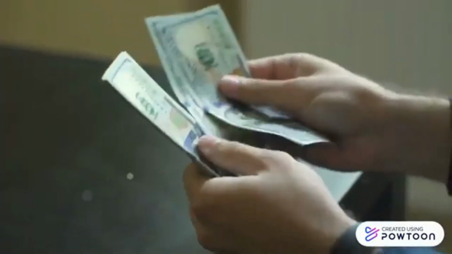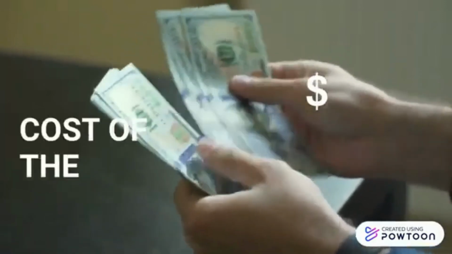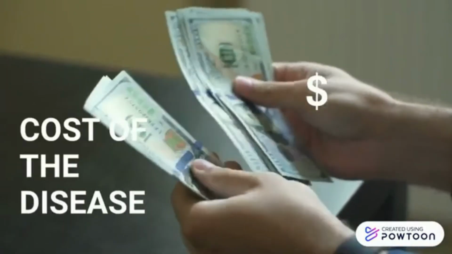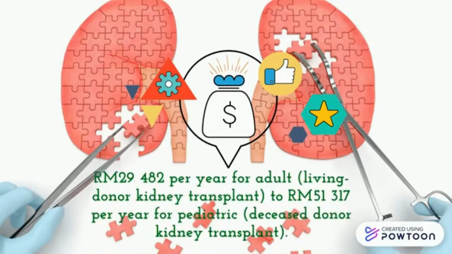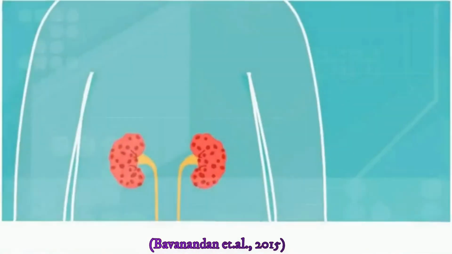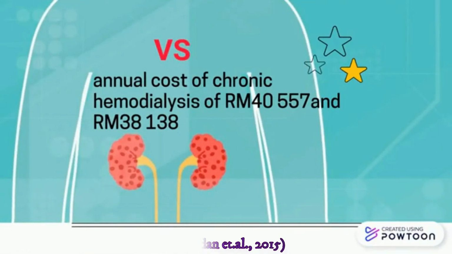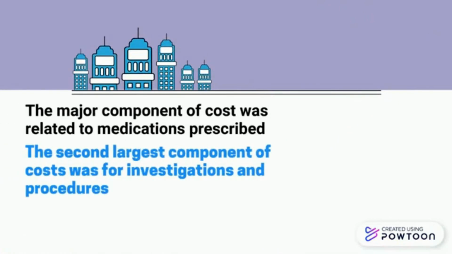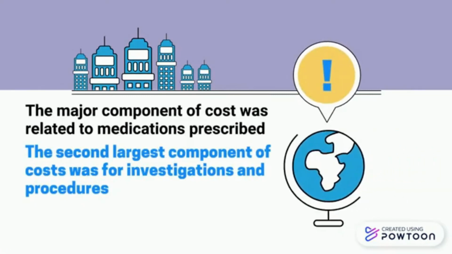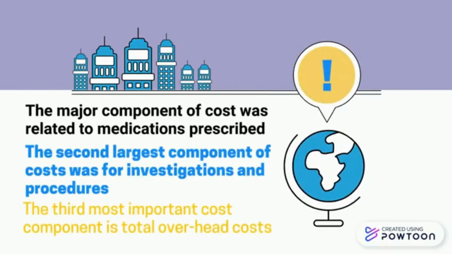For your information, the average cost of kidney transplant ranges from 29k per life year for adults and 51k per life year for pediatrics. The costs are more favorable than the annual cost of chronic hemodialysis. The major component of the cost was related to the prescribed medication. The second largest component of cost was for investigations and procedures, and the third one is the total overhead costs, which include the cost of land, building, utilities, and emolument.